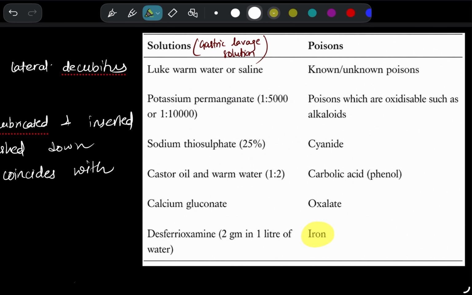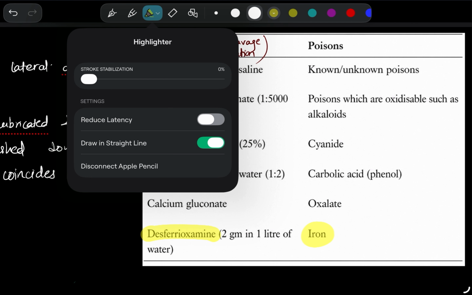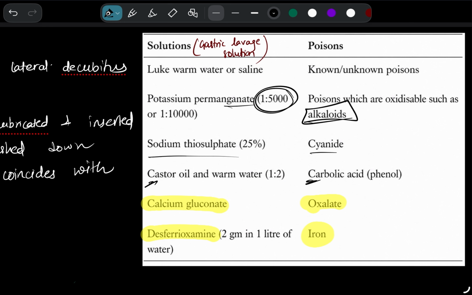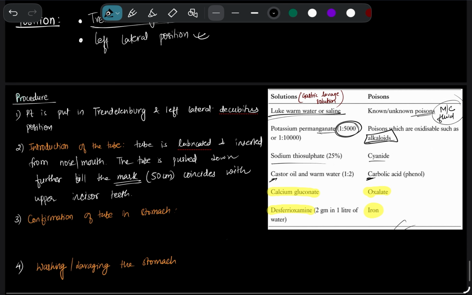For example, if there is iron poisoning, we can use desferrioxamine. As you know, this is what neutralizes iron. For oxalate, calcium gluconate can be used. Similarly, for carbolic acid, we can use castor oil. For cyanide, sodium thiosulfate. Potassium permanganate is used for alkaloids, the poisons that are alkaloid in nature. And generally, lukewarm water or saline is used. This is the most common fluid used. The most common fluid is generally lukewarm water or saline. You can remember the table as well. The fluids in the table below are generally for the purpose of neutralization.